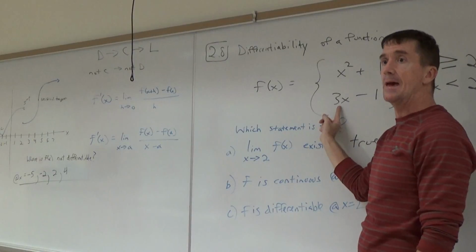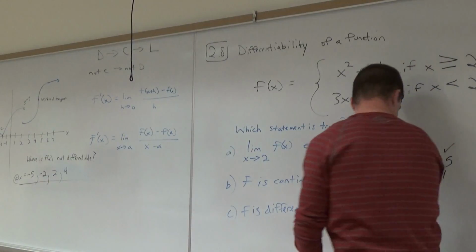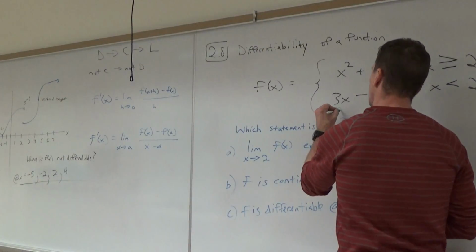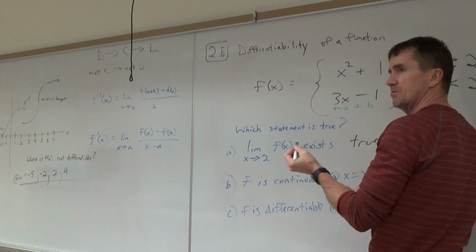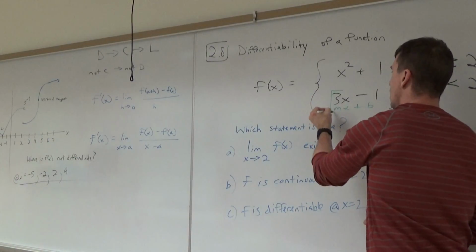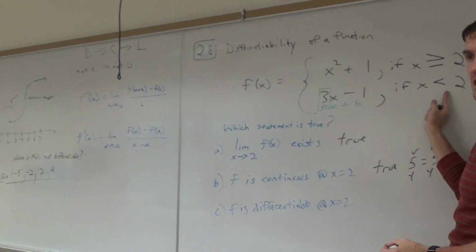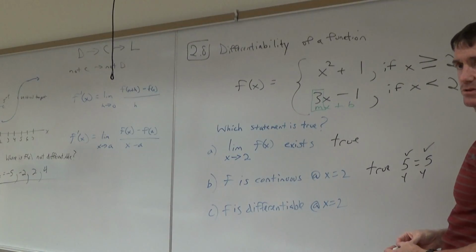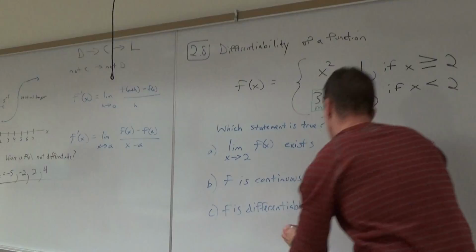Slope of a straight line, mx plus b. I'm going to write that here. Isn't that a straight line? mx plus b, straight line. Which number is the slope? 3. Aha. So what's the slope from the left side? Right? The slope from the left side is a what? 3. True? All right, so I'm going to write this down.